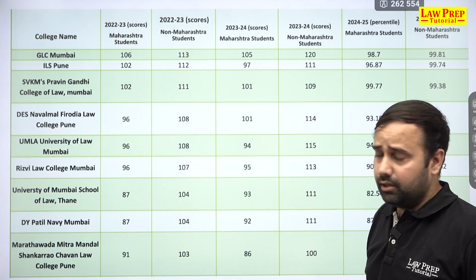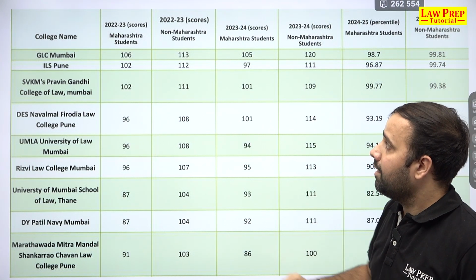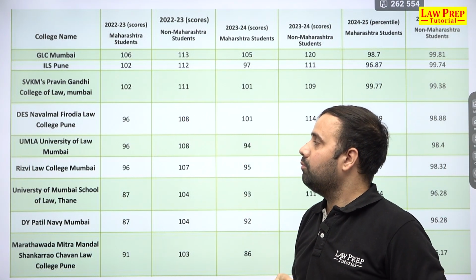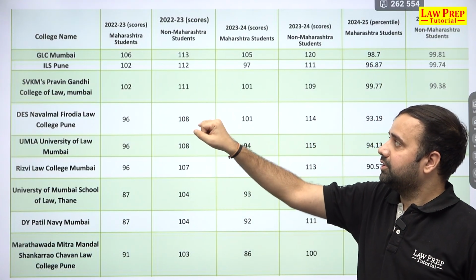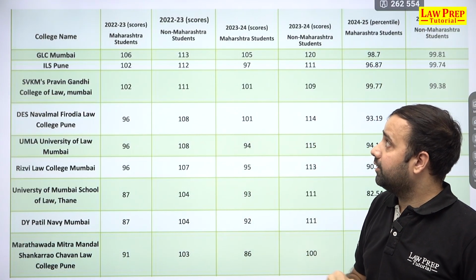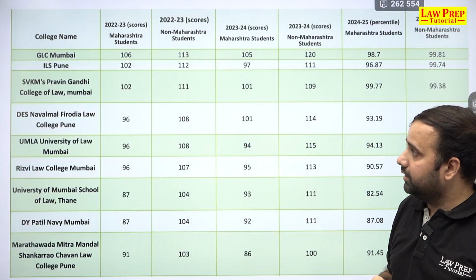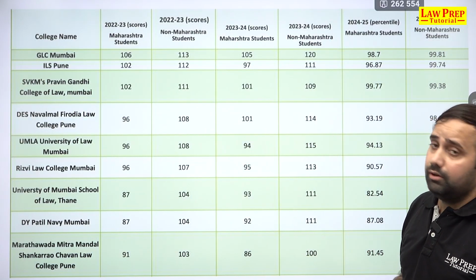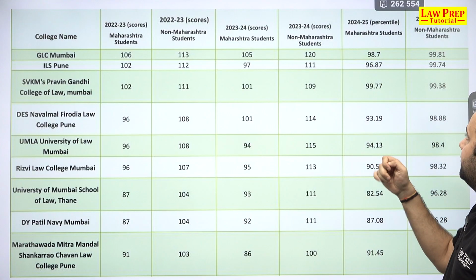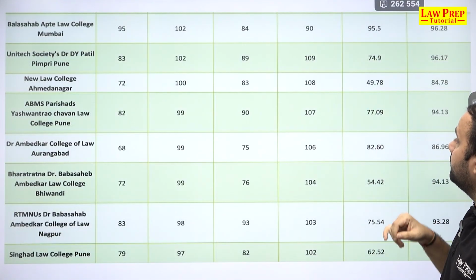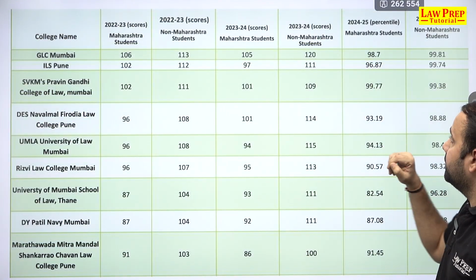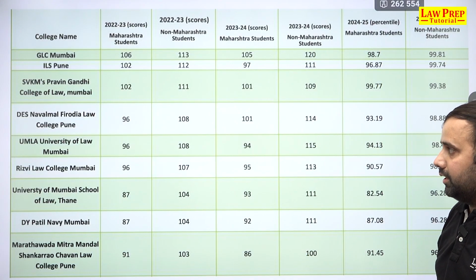That's another good college which comes under MHCET. Here you had 102 marks as cutoff for Maharashtra, 111 for non-Maharashtra. Similarly 101 for 23-24 for Pravin Gandhi College of Law, 109 for non-Maharashtra. And on percentile basis it was 99.77 for Maharashtra students and 99.38 for non-Maharashtra.